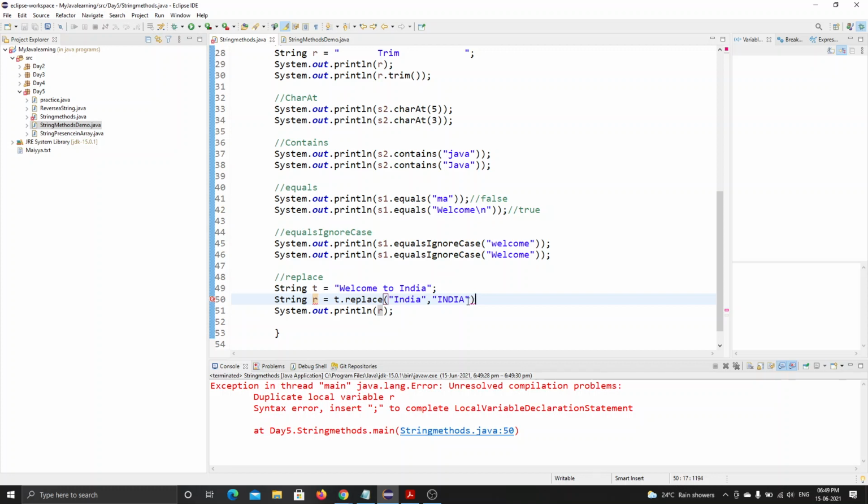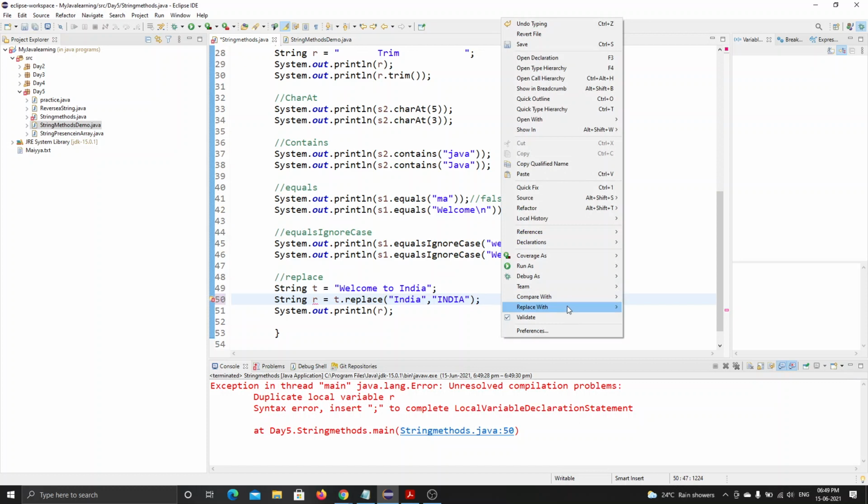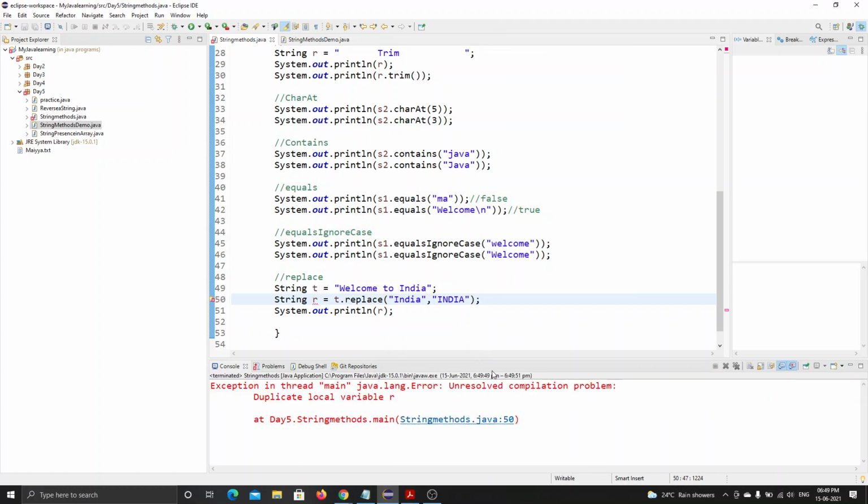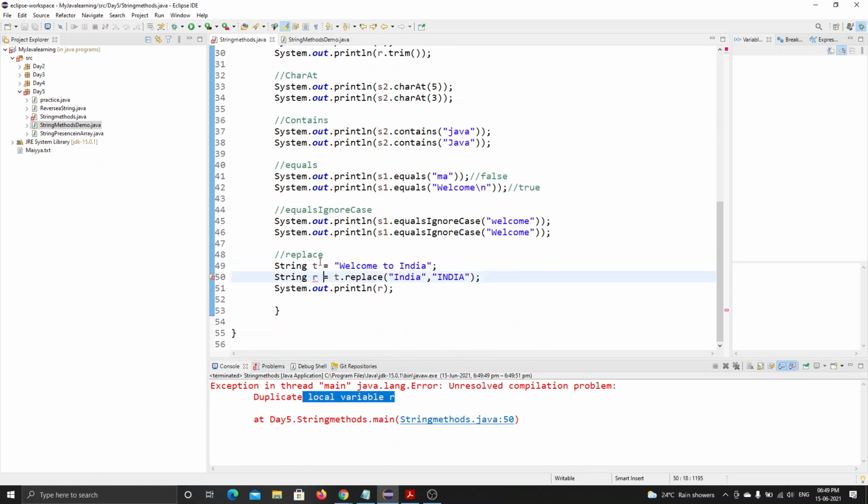We can use this method inside this. Okay. Yes, yes, I missed it. Sorry. Duplicate. Okay, I have already declared it. I think yes, it's giving me the error. I declare it as y.